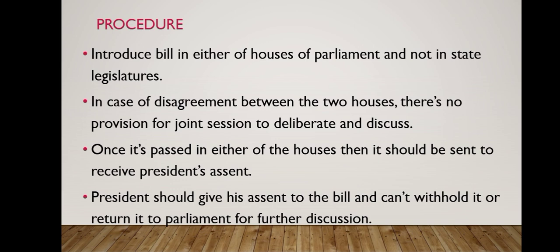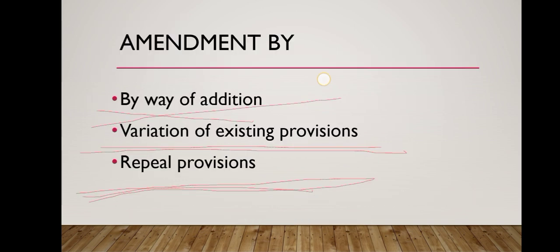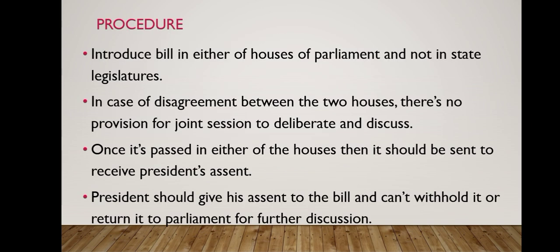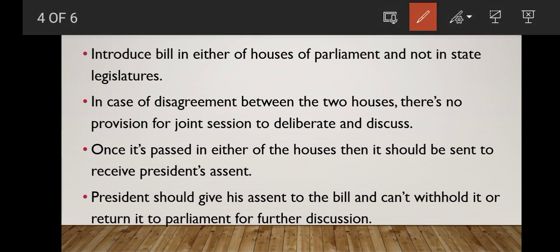Constitutional amendment starts with introduction of the bill in either houses of the parliament. And remember, never ever the constitutional amendment bill will be introduced in a state legislature. Always the bill has to be introduced in either houses of the parliament, and it should be passed separately in both houses of the parliament. In case there is a disagreement about the bill between the two houses, there is no provision for joint session to deliberate and discuss.